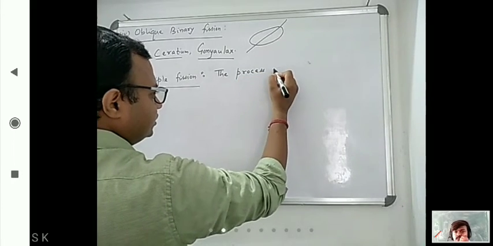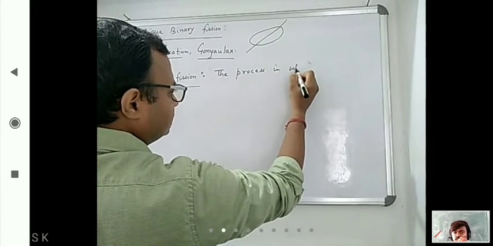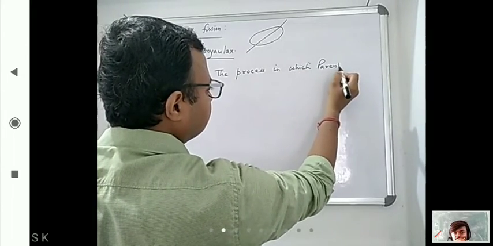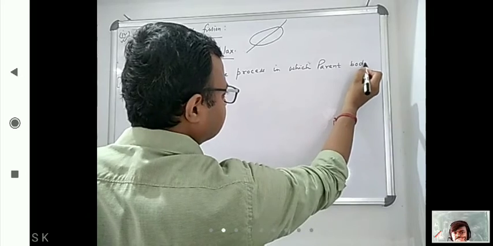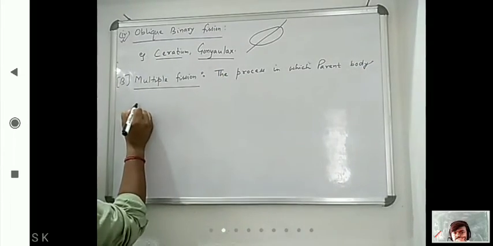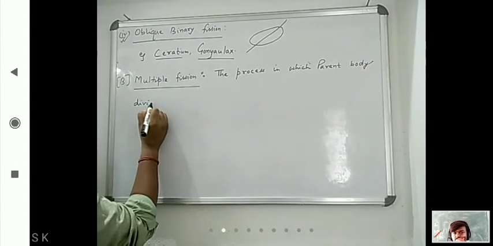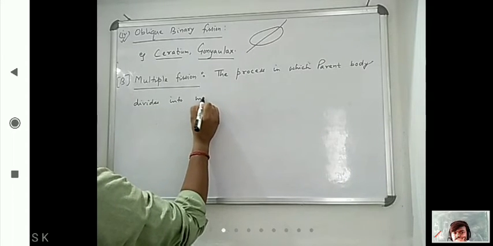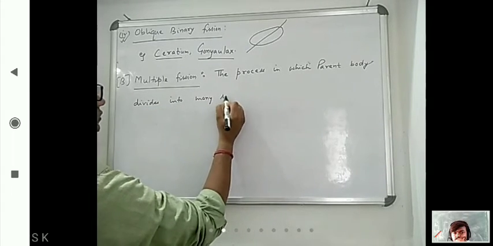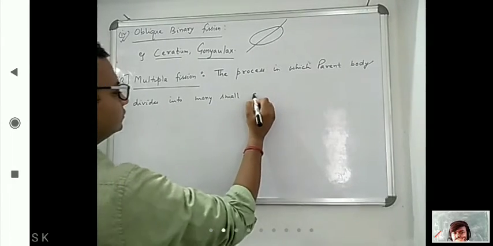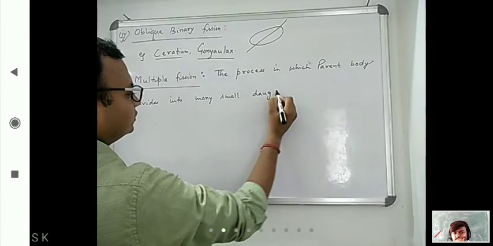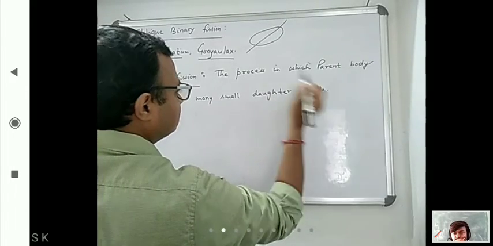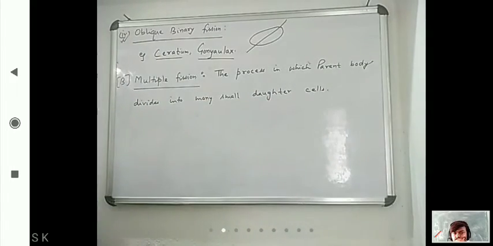The process in which the parent body divides into many small daughter cells.